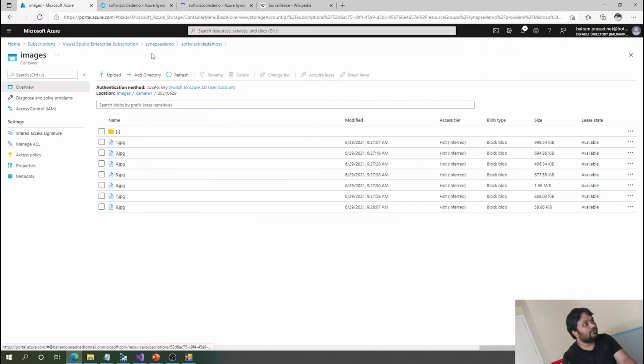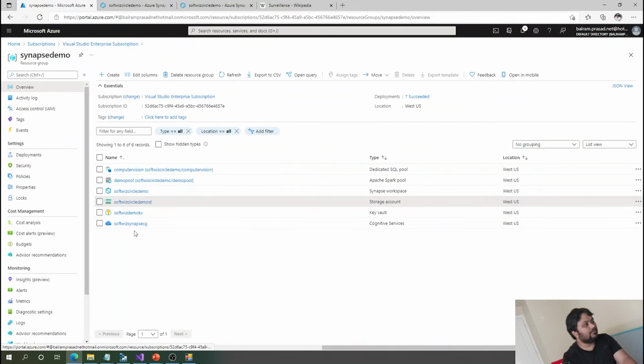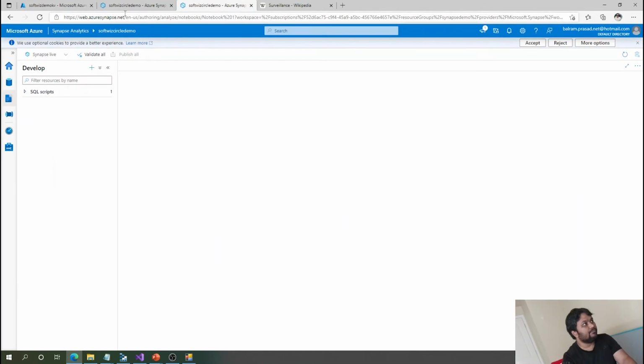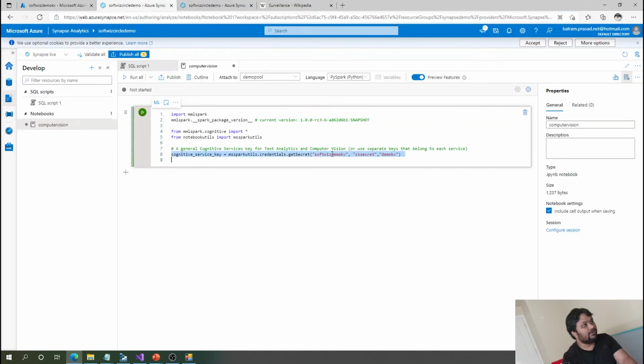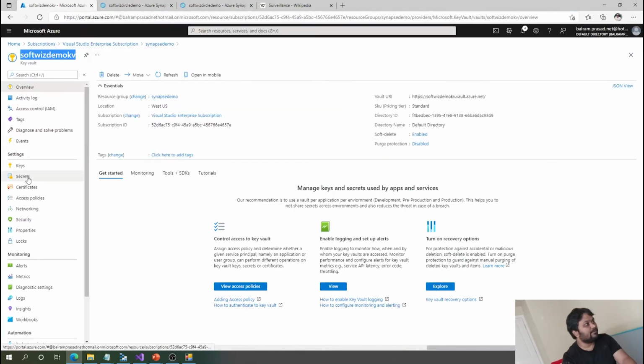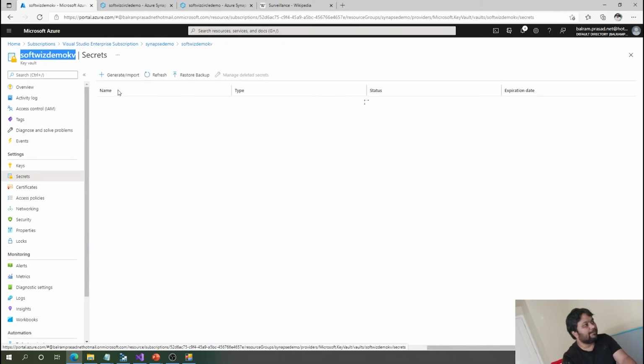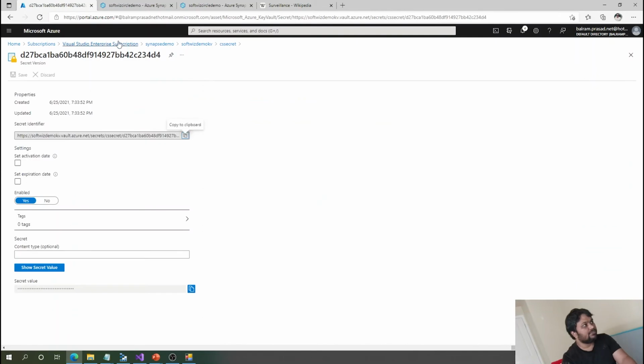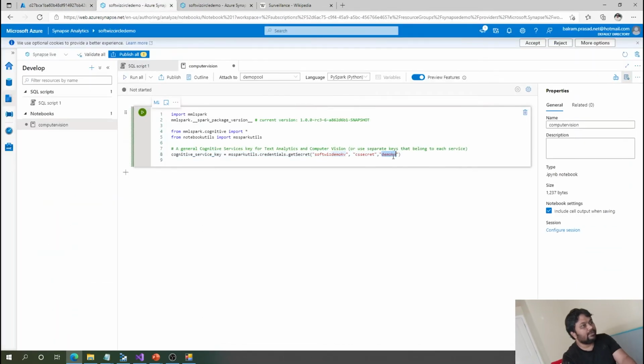So if we go to here, this is our keyword, software demo key one, and there is a secret present over there where we have kept our secret to connect to the API for cognitive services. This is our CS secret one. So if you see, this one is there, and we are going to use a linked service to connect to that one.